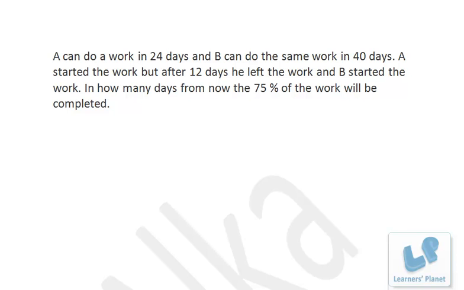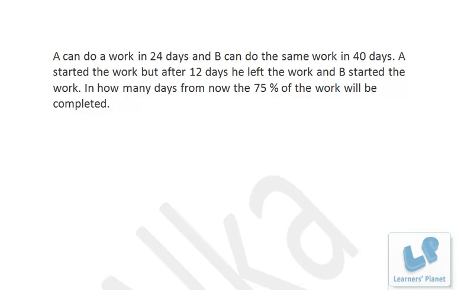Now A can do a work in 24 days and B can do the same work in 40 days. A started the work, but after 12 days he left the work and B started the work. In how many days from now will 75% of the work be completed? Now once again, that's pretty simple. See, A has started the work and he is leaving the work after 12 days. His capacity is to finish the work in 24 days. That means in 12 days he might have finished 50% of the work.